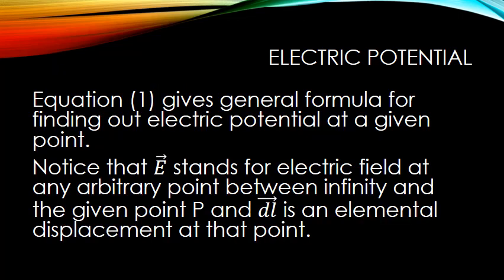So learners, electric potential at a given point is nothing but the negative of the line integral between infinity and that point. E vector in the expression stands for the electric field at any arbitrary point taken between infinity and point P as the charged particle is being moved from infinity to point P, and dl vector is a small, elemental displacement vector at that point.